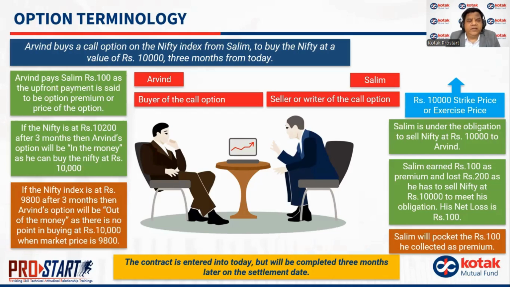If the Nifty is at 9,800 after 3 months, Arvind's option will be said to be out of money. And there is no point in buying at 10,000 when there is a market price available at 9,800. So Arvind will forego his right to exercise his option, and Salim in this case will pocket the 100 rupees. This is how options work.